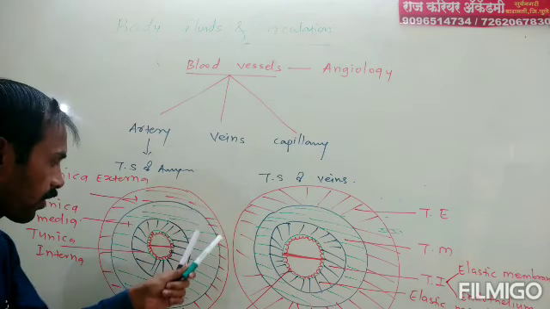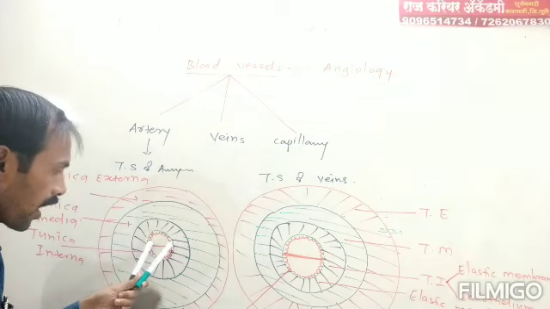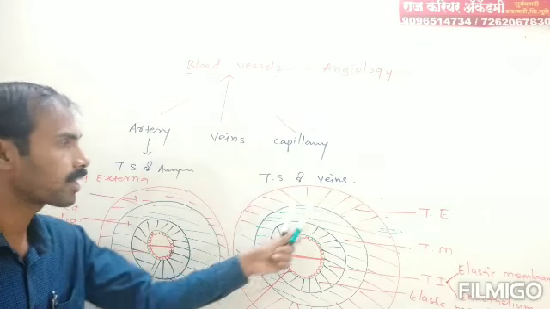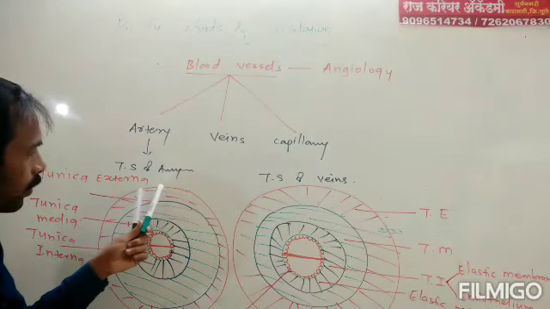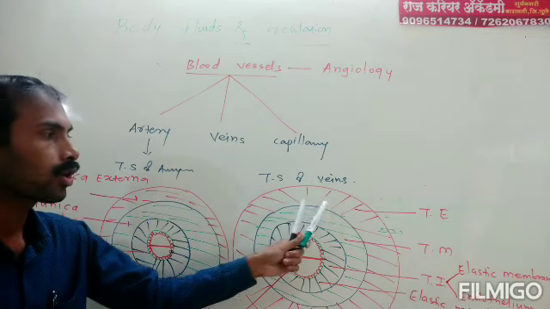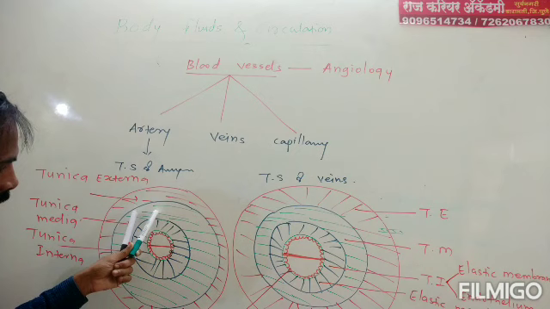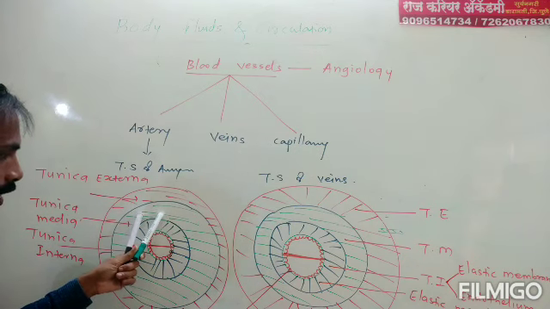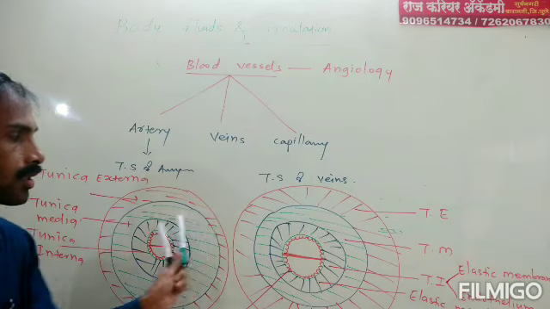Once again I am repeating that one. That is, lumen of artery is less wide as compared to the lumen of veins. Width of tunica externa is less wide than width of tunica externa in veins. Width of tunica media is wider than width of the tunica media in veins. This is the basic difference.